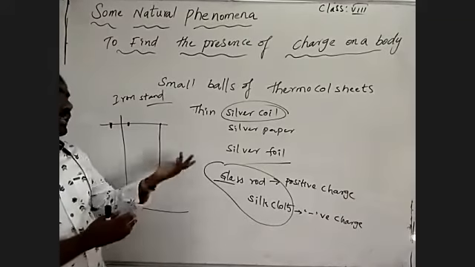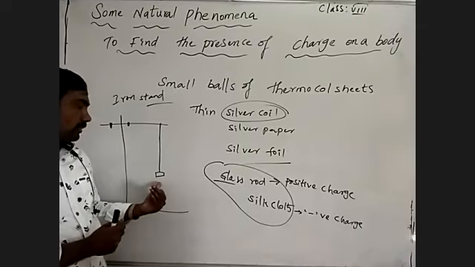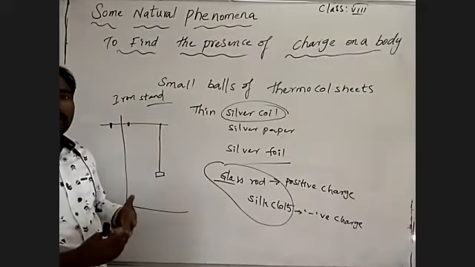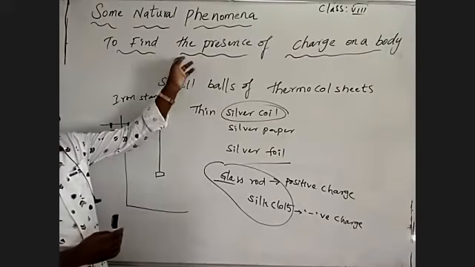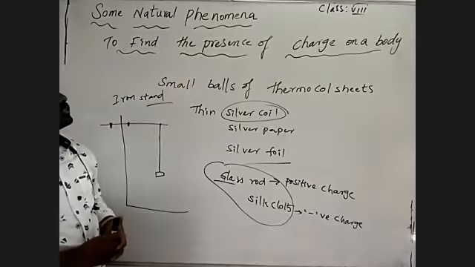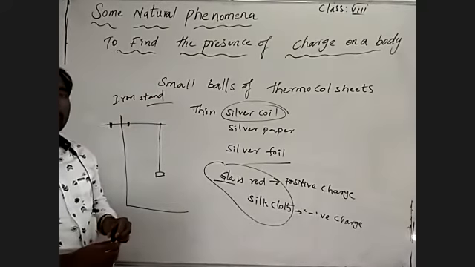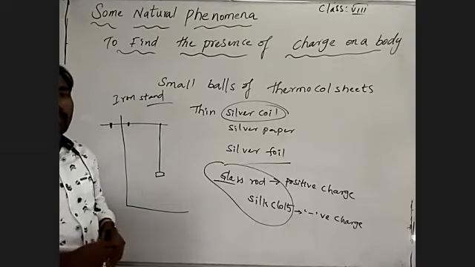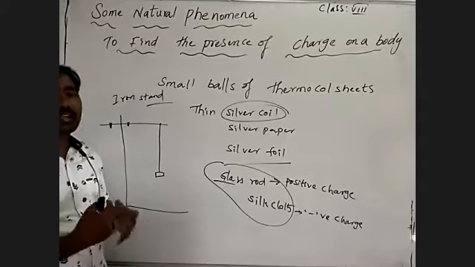Then the glass rod consists of positive charge, as we observe by the repelling. So by that we can estimate which is attractive, which is not attractive, and also the presence of charge on a body, that is, what charge is present on a particular body, which is rubbed, which is not rubbed, which is charged, which is not charged.